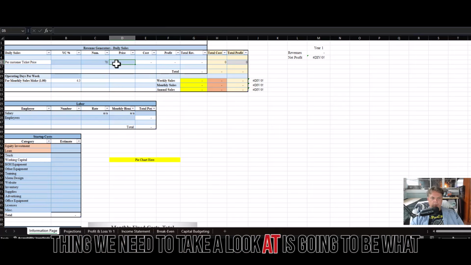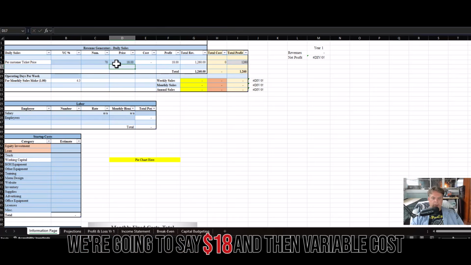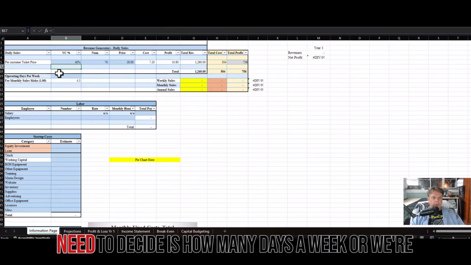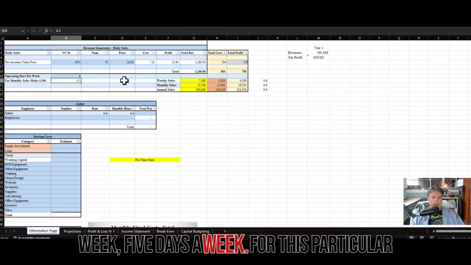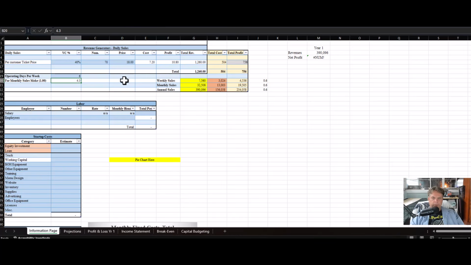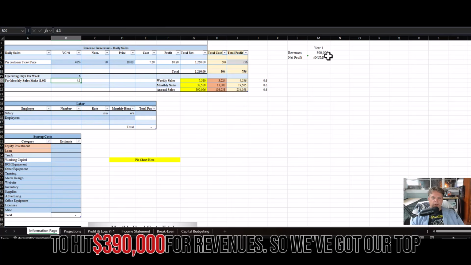Next thing we need to take a look at is what is going to be the average ticket price per customer. We're going to say $18, and then variable cost we're going to run with about 40%. Next thing we need to decide is how many days a week are we going to be open? Are we going to be open 6 days a week, 5 days a week? For this particular scenario, we're going to say we're running our truck 6 days a week. Based on this information, we are going to hit $390,000 for revenues. So we've got our top line done.